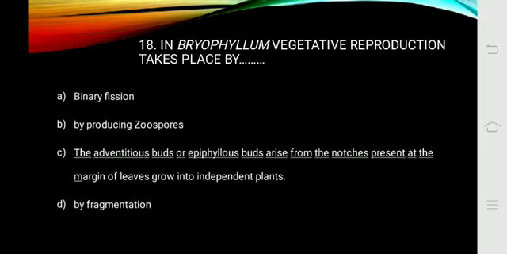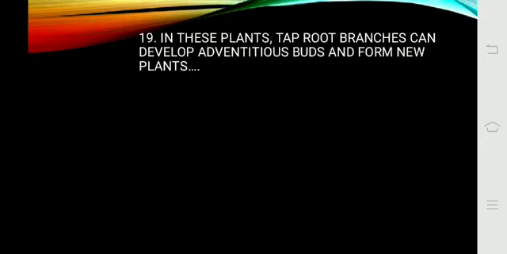Now question number 19. So what about question number 19? In these plants, taproot branches can develop adventitious buds and form new plants. The first option given is sweet potato, dahlia, asparagus.